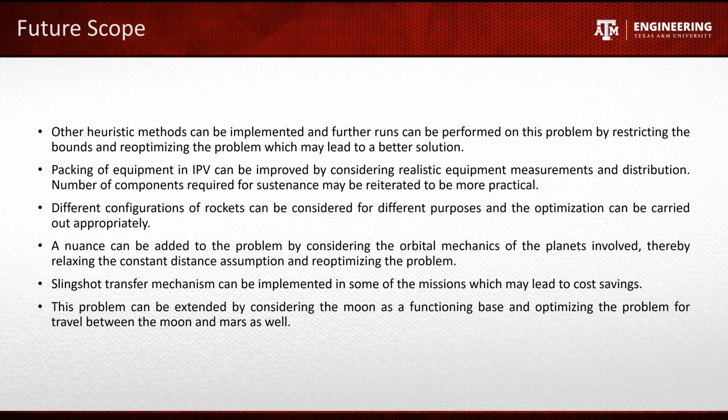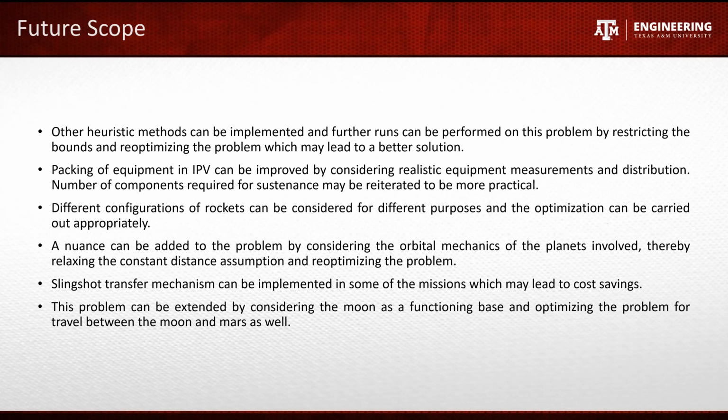In future, we can use other heuristic methods like particle swarm and simulated annealing, and the bounds can be reduced so that we have a smaller region to explore. This might give better results. Packing of payload in the IPV can be updated according to the actual equipment measurements and distribution to get some realistic results.